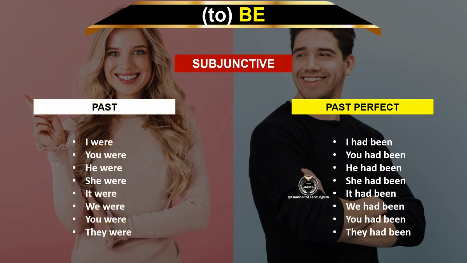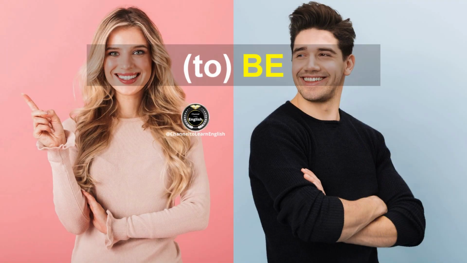Past perfect. I had been. You had been. He had been. She had been. It had been. We had been. You had been. They had been. Be.